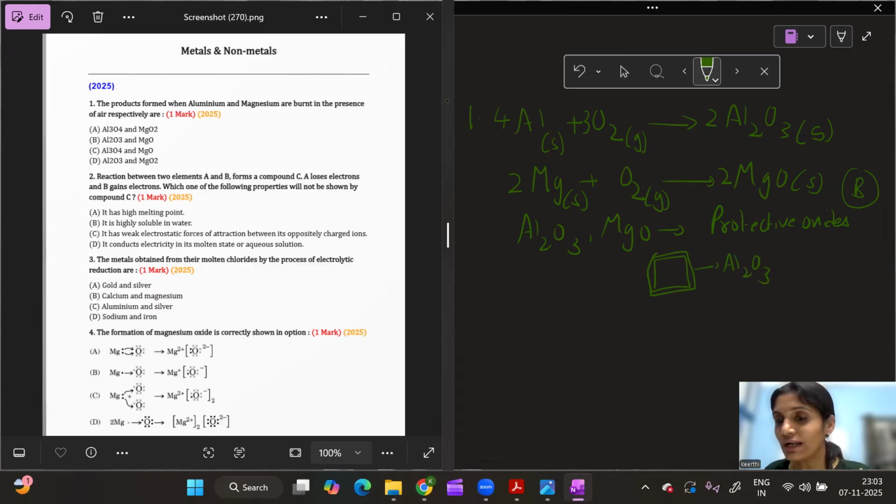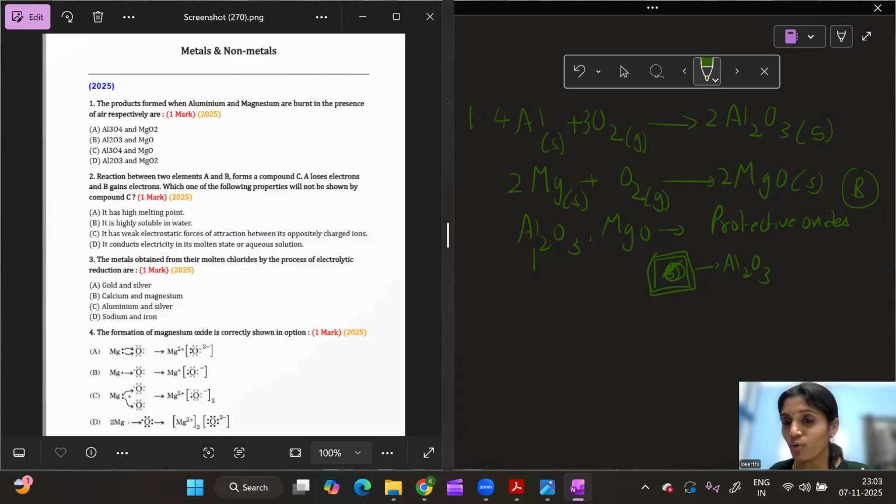This oxide layer will protect the inner layers of the metal. The outside aluminium oxide layer will take care that the inner aluminium is not spoiled. So it is like self-protection. Aluminium forms its own oxide layer, which in turn protects it from further corrosion. In the same way it is with magnesium oxide.